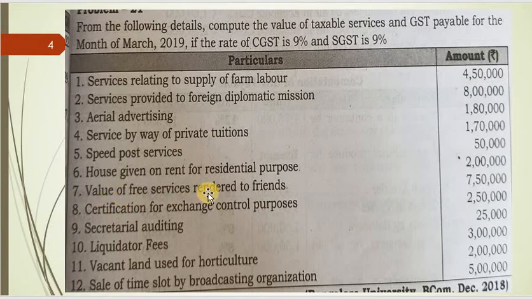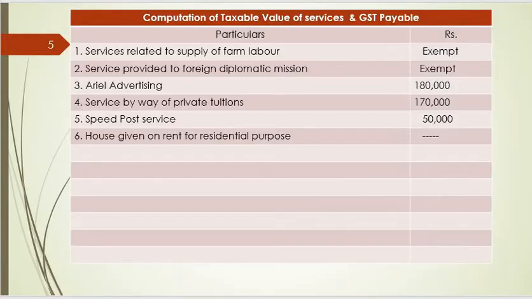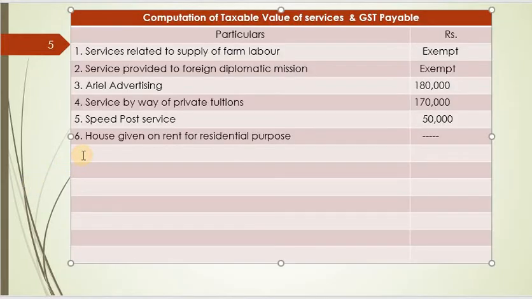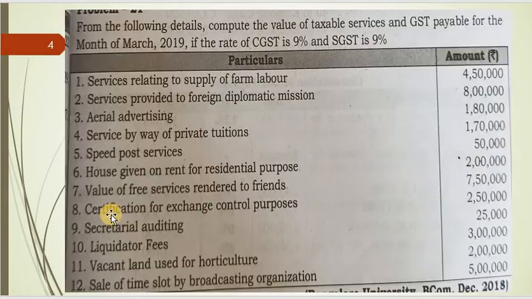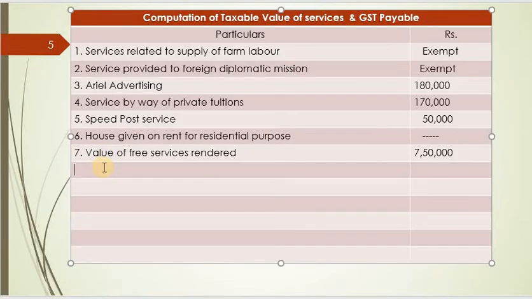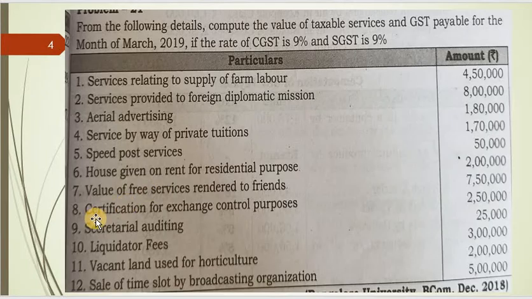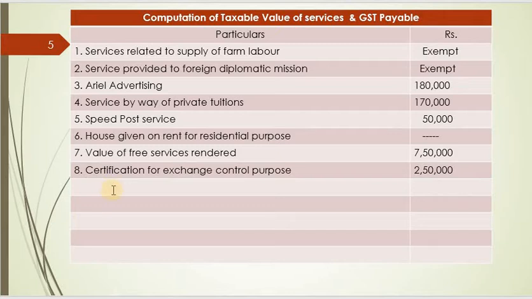Then seventh one, value of free services rendered to friends, 7,50,000. It's taxable. Let's write here. So it is 7,50,000. Next, eighth one, certification for exchange control purpose, again taxable. 2,50,000. Then secretarial auditing, taxable.